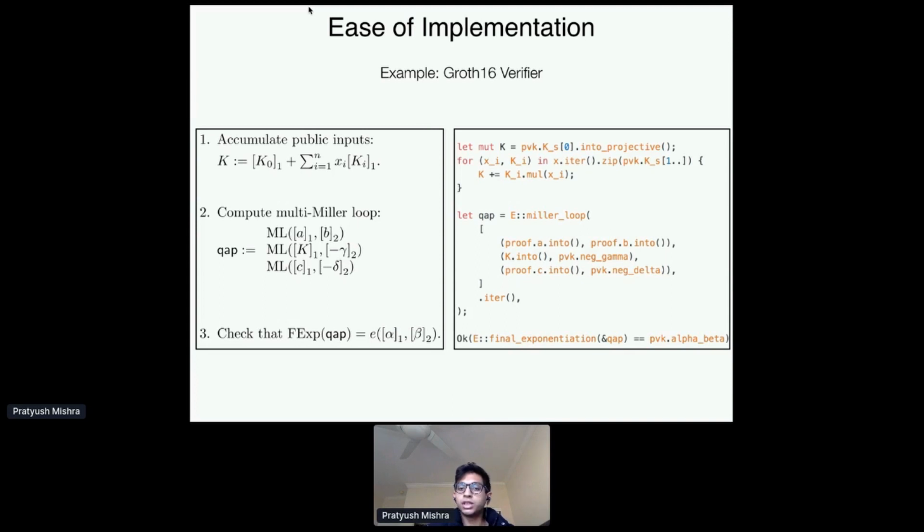It's very easy to see which steps in the code match up with which steps in the math description. It's easy to see that the MSM corresponds to step 1, the Miller loop corresponds to step 2, and the final exponentiation corresponds to step 3. It's slightly less clean for other places like the SNARK prover and the setup, but again, it's usually easy to delineate which portions correspond to which steps in the math. Okay, so that's it for this portion of the stack.